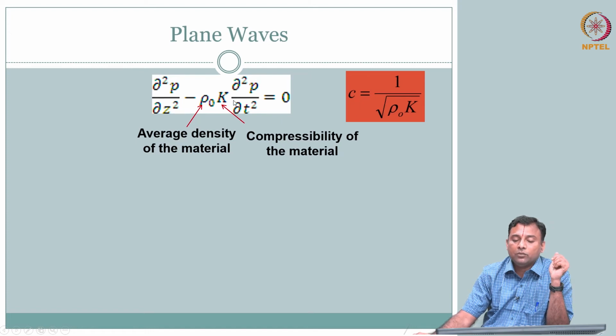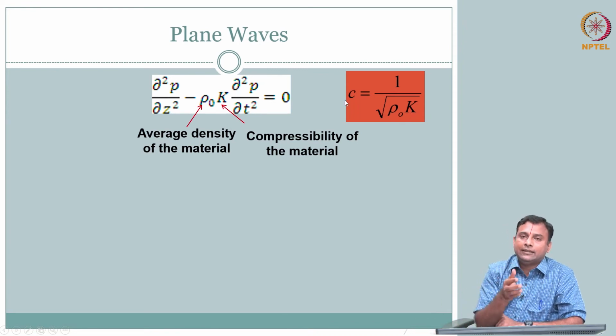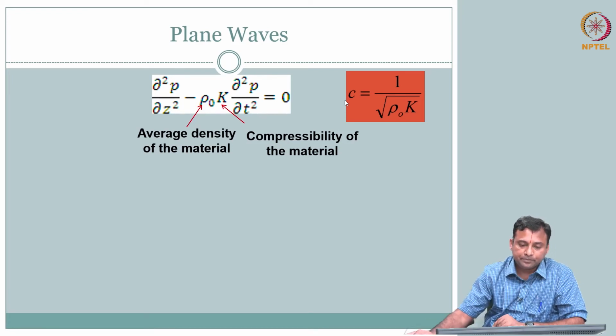Remember, in our general equation we had 1 by c square. So, essentially c is 1 by square root of rho naught k. We are not deriving any of this given the introductory nature, but essentially you see that the 1D wave equation that we are going to deal with is dependent on the material. The material properties of density and compressibility are related to c. So, c, that is the velocity, the speed of sound, is actually material dependent. That is a very important aspect.